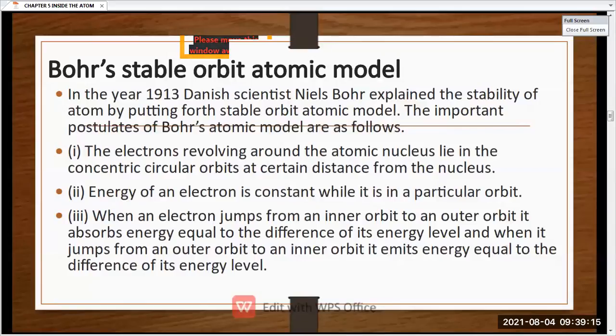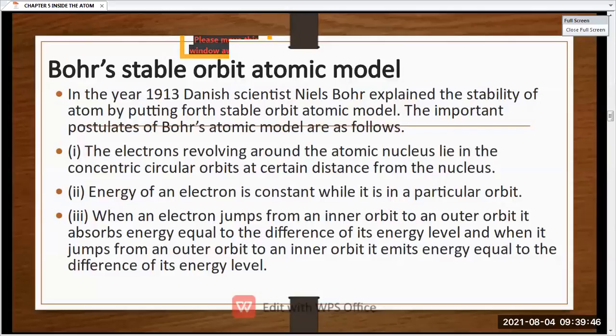Okay, अगर कोई electrons jump करते हैं inner orbit से outer orbit, तो they have to match the energy level with the outer orbit, because inner orbit का energy level अलग है, outer orbit का energy level अलग है. So to match this inner and outer orbit, the electrons have to absorb some of the energy, and then they will equal themselves to the energy level of the outer level.